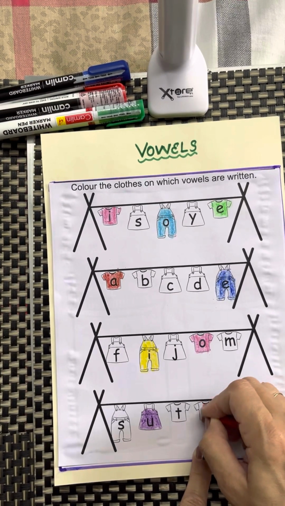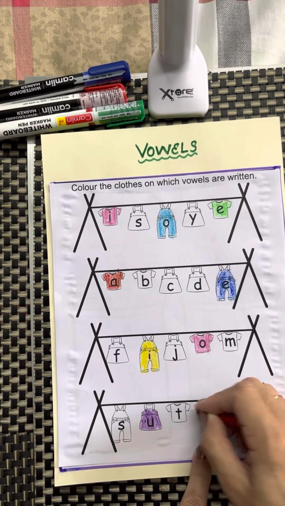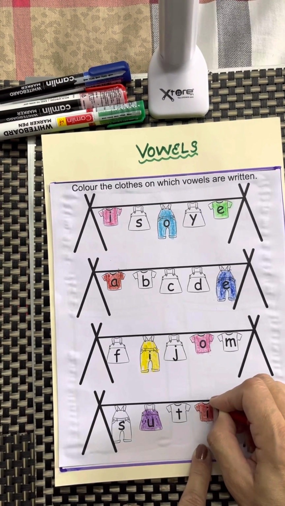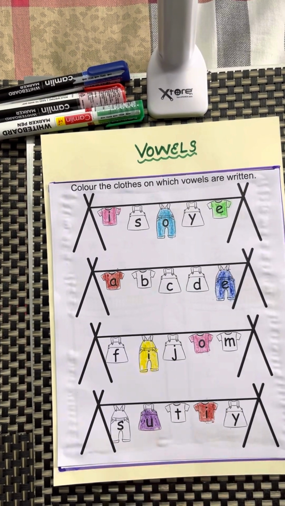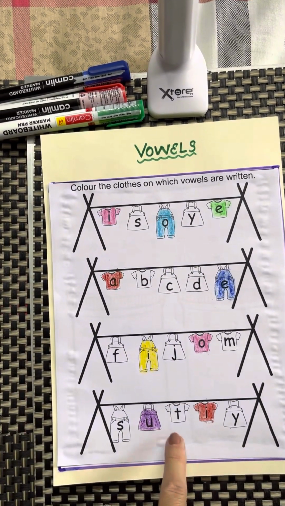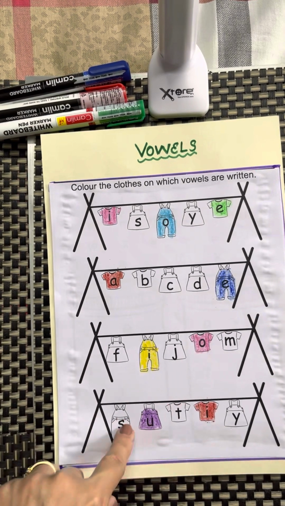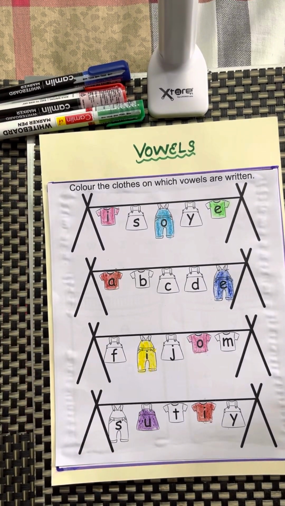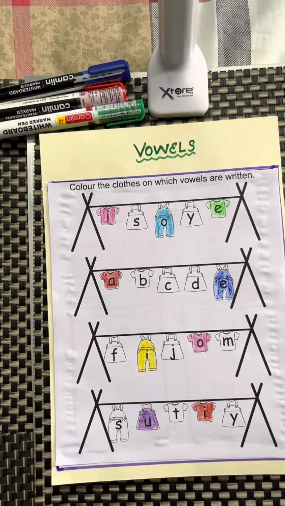This activity will make this clear that there are only 5 vowels in English alphabet. A, E, I, O, U. We will take another worksheet on making this concept more clear.